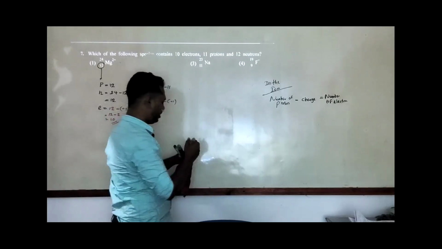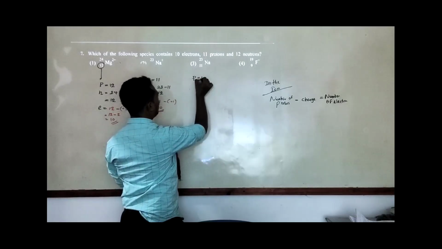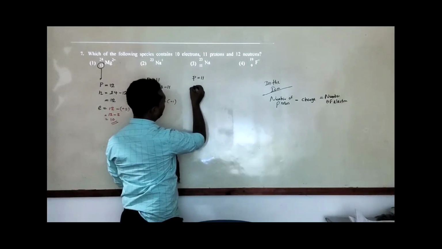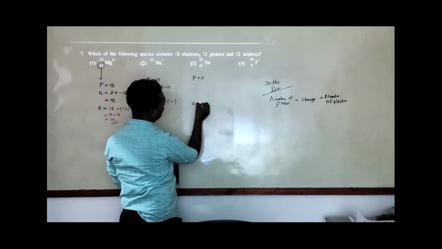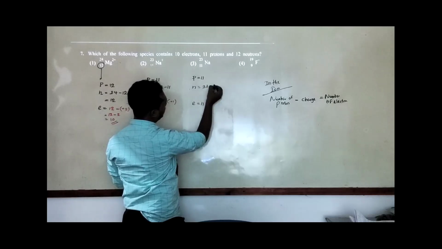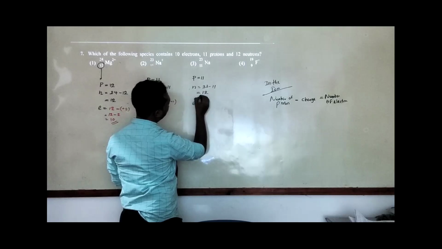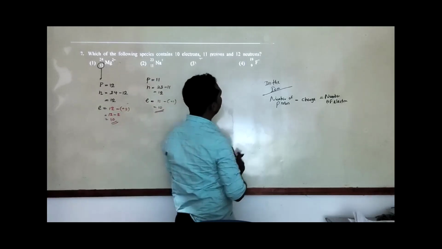Okay, right. Now here it is a neutral state, so no worries. The protons are 11, and at the same time I can mention the electrons as 11 as well. For the neutrons, I mark 23 minus 11, so it will be 12.